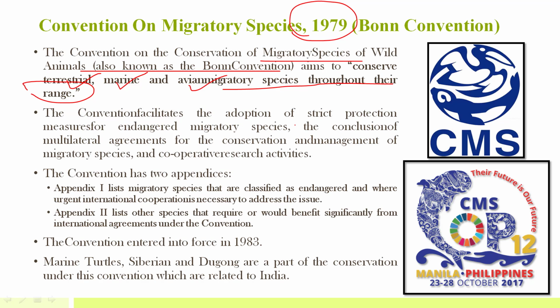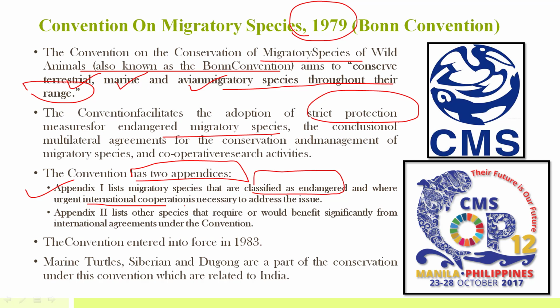This convention facilitates the adoption of strict protection measures for endangered migratory species, mainly through international cooperation. This convention has 2 appendices. Appendix 1 lists migratory species that are classified as endangered and where urgent international cooperation is necessary. Appendix 2 lists other species that require or would benefit significantly from international agreements under the convention.